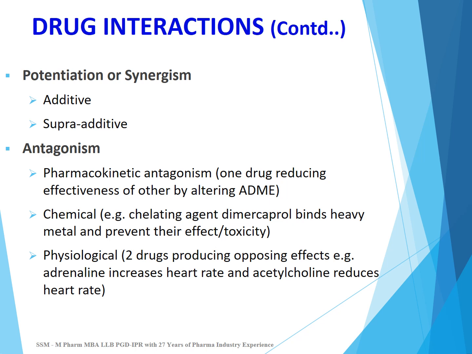Antagonism can be pharmacokinetic antagonism, in which one drug reduces the effectiveness of another drug by altering the absorption, distribution, metabolism, or elimination of another drug. Chemical antagonism. For example, the chelating agent dimercaprol binds heavy metal and prevents their toxicity or effect. There can be physiological antagonism, in which two drugs produce opposite effects. For example, adrenaline increases heart rate and acetylcholine reduces heart rate.